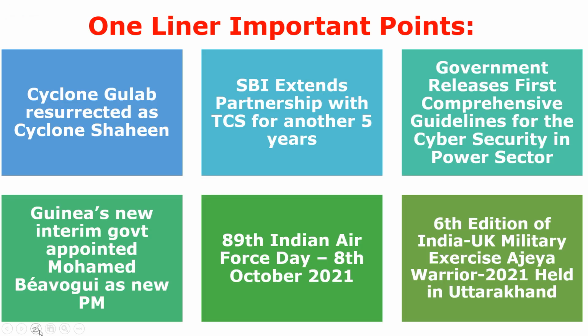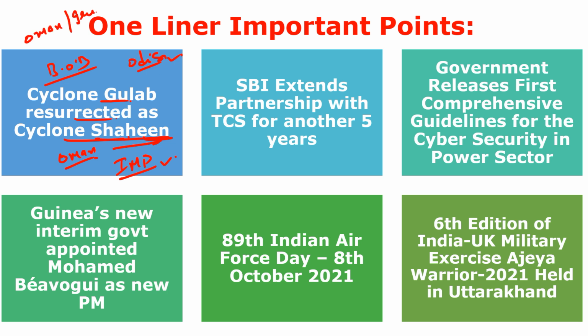Next, we are moving to one-liner important points, and here is the first point. Cyclone Gulab resurrected as Cyclone Shaheen. Cyclone storm Gulab, which started in the Bay of Bengal and affected the eastern coast of India like Odisha and Andhra Pradesh, made landfall near Kalingapatnam town in the district of Andhra Pradesh. According to the IMD, the India Meteorological Department, Cyclone Gulab re-emerged as Cyclone Shaheen, which gradually strengthened as it entered the Gulf of Oman. So remember, Cyclone Shaheen affected parts of Oman and Iran.